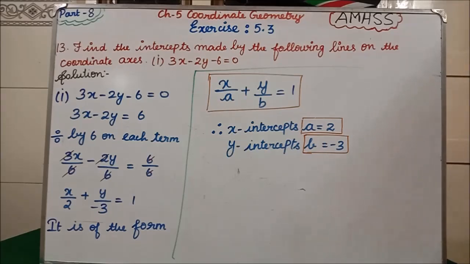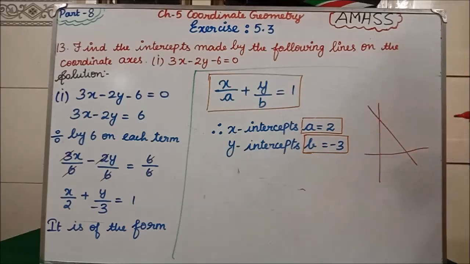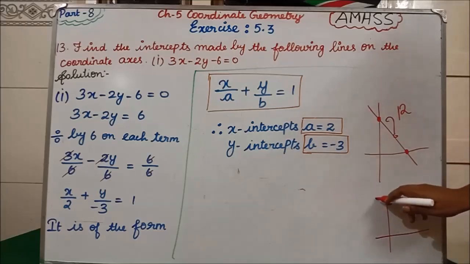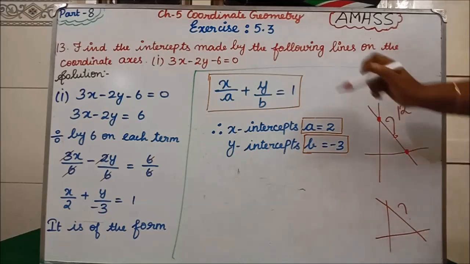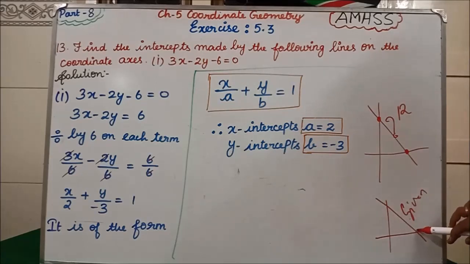Here, between the 12th question and the 13th question there is only a small difference. In the 12th question, they have given the intercepts, the x intercept and y intercept, and we found the equation. But in the 13th question, they have given the equation, and we have to find the x intercept and the y intercept.